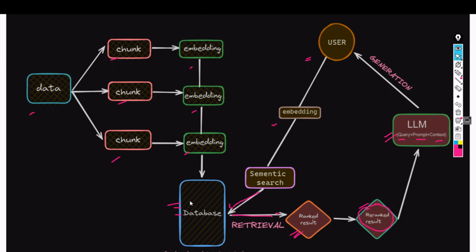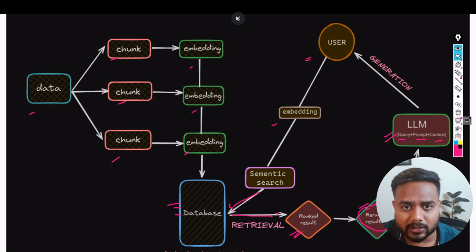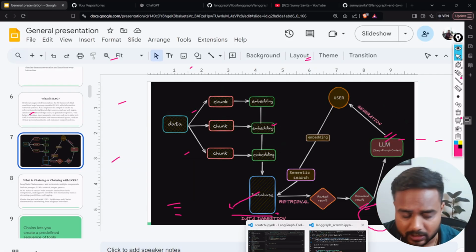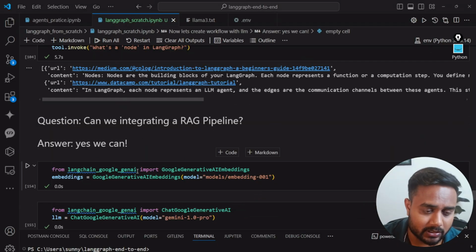You can take a snapshot of it, and whenever any RAG comes to you, you can take a reference of this particular architecture. Now, let's begin with the coding part. I kept the code inside my VS Code itself. So here guys, this is my complete code.